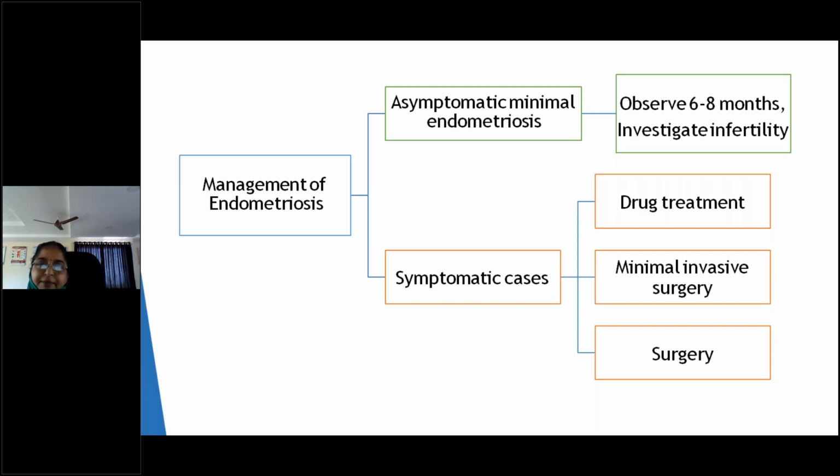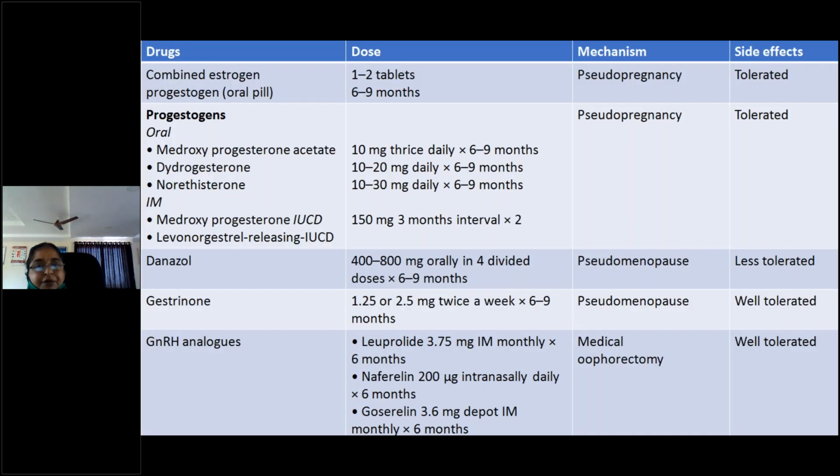It is only for observation for 6 to 8 months. If she has infertility or if she wants to conceive, we have to investigate the case for infertility. So these are the drugs. This chart you should remember. What are the drugs we are going to give?